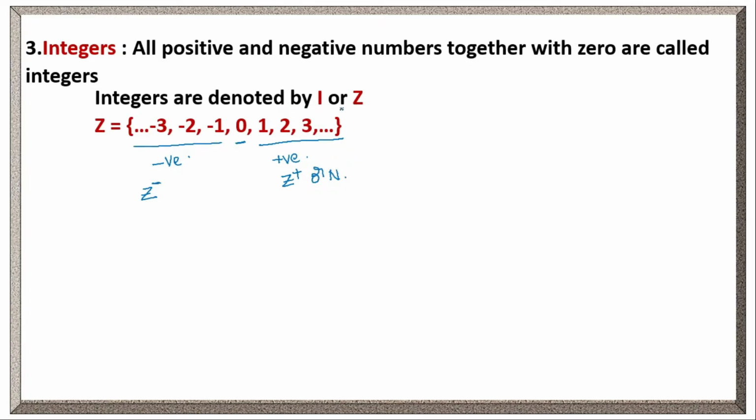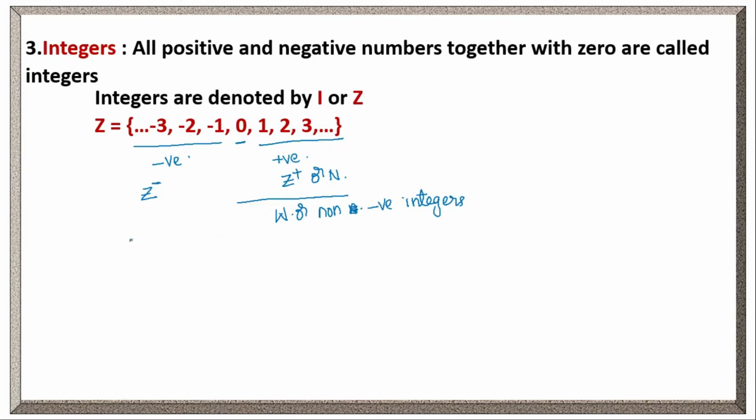Integers are denoted by capital I or Z. From 0 to infinity, if we take positive integers with 0, they are whole numbers only. Whole numbers are nothing but non-negative integers.